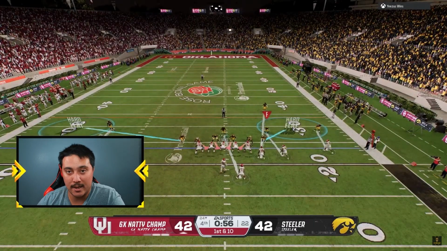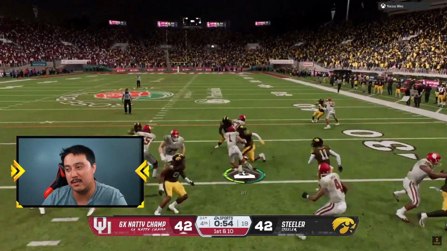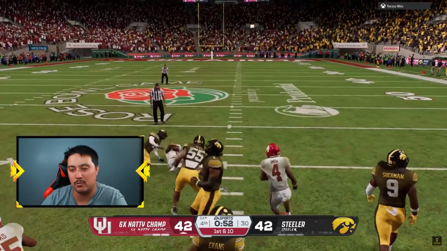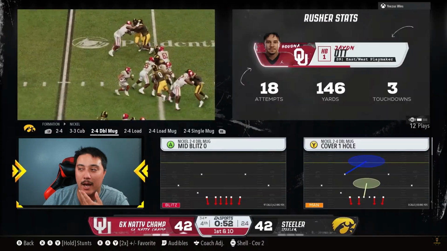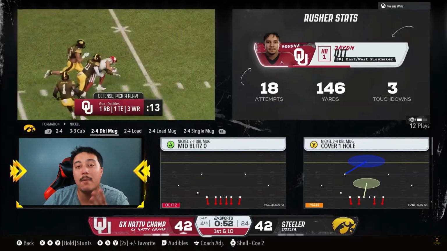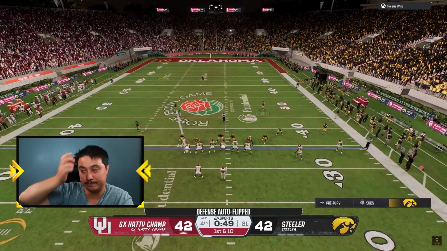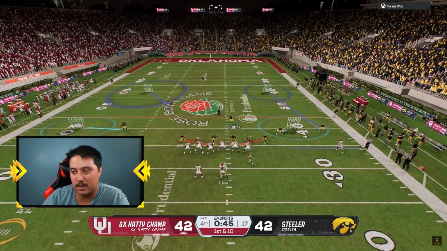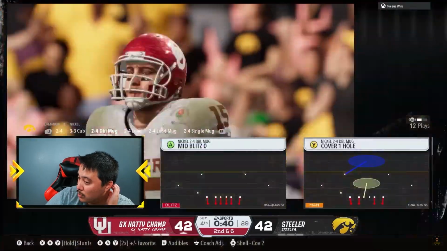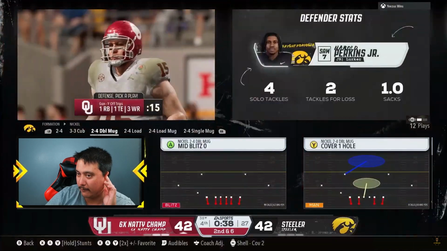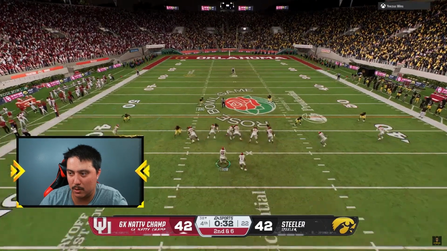I'm trying to force him into making a mistake, right? I'm trying to force him into panic throwing something, but he stays safe and he runs the ball. Jaden Ott, just once again, another 10-yard freaking run. Look at that stat line. That's some prime Barry Sanders shit right there from my man Jaden Ott. Clock is ticking though. He is trying to milk this all the way down. He runs the jet touch pass. We're on Sherman. He cuts it back inside. We do a really good job of containing it there. Only a 4-yard gain. No timeouts yet either from him. Bleeding the clock down below 30 seconds.